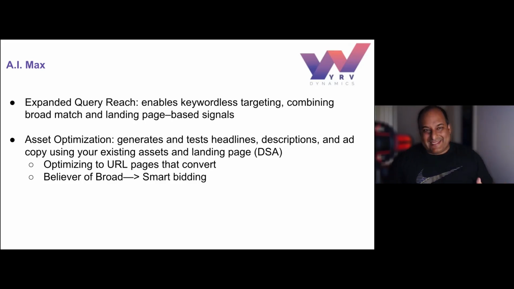So they brought this back as AI Max. I'm not a believer in this. I have rarely used it. Some people swear by it, but at the end of the day, you want a good campaign that is probably broad, that's using smart bidding, and that's all you need. And that is because you already have RSA. So I'm not poo-pooing this. I mean, there's some people that swear by it, and God bless them.